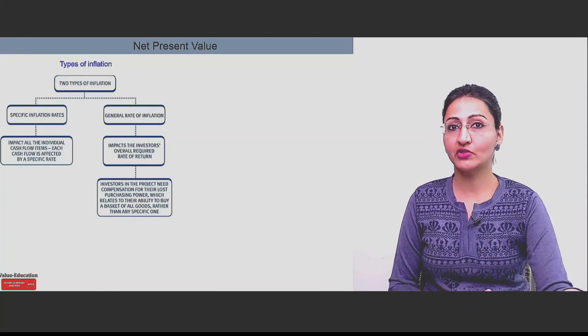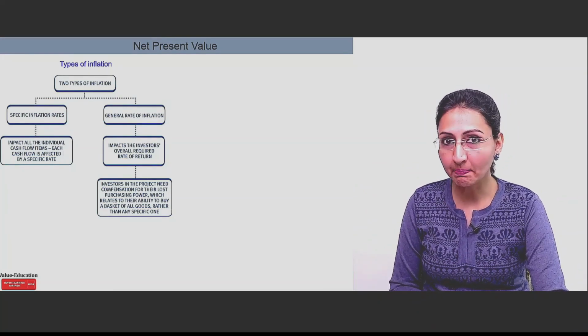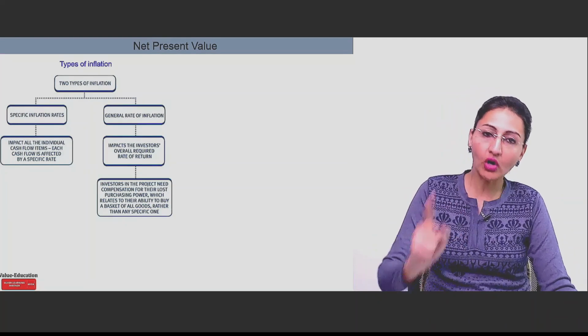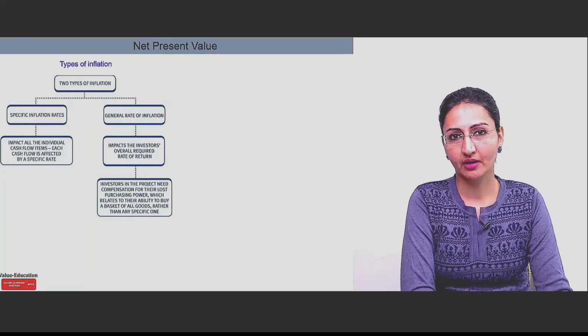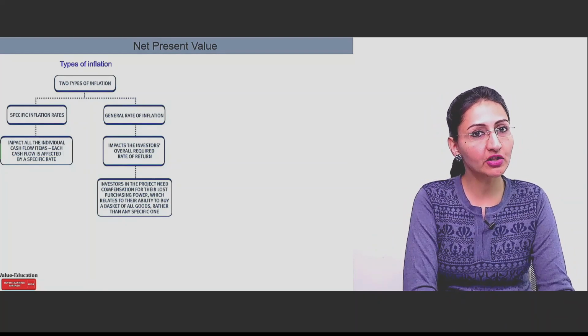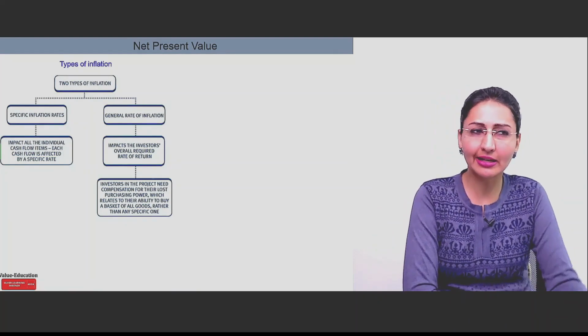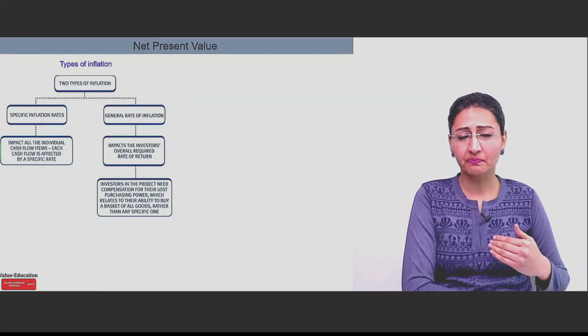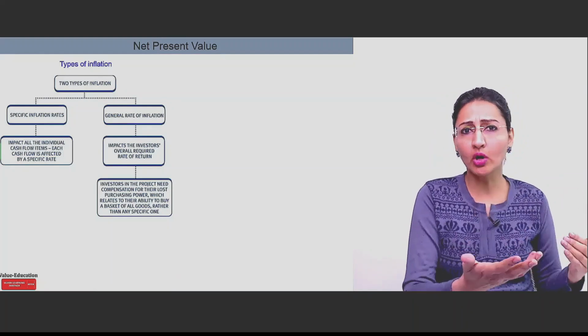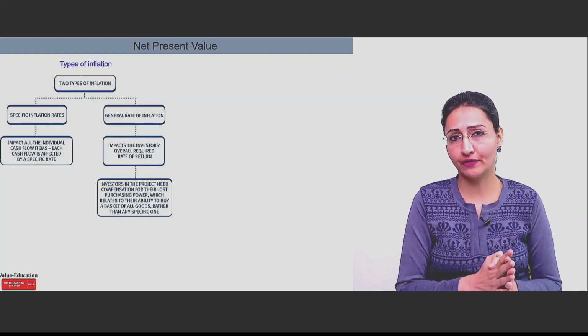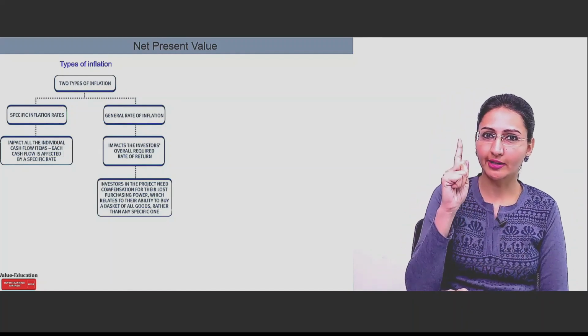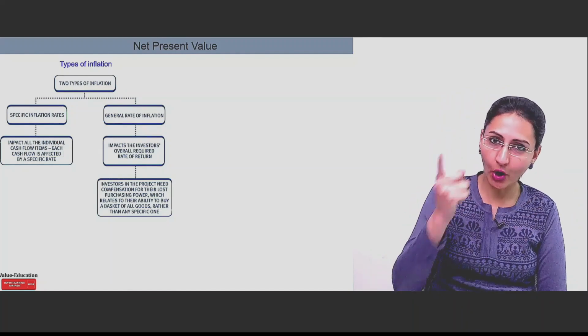But when it is general rate of inflation, that impacts the investor's overall required rate of return. So with general rate of inflation, the investor will be interested in earning something more based on one general rate of inflation. Just one rate applicable to overall rate of return.